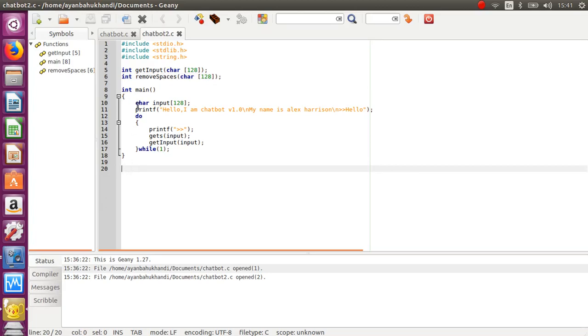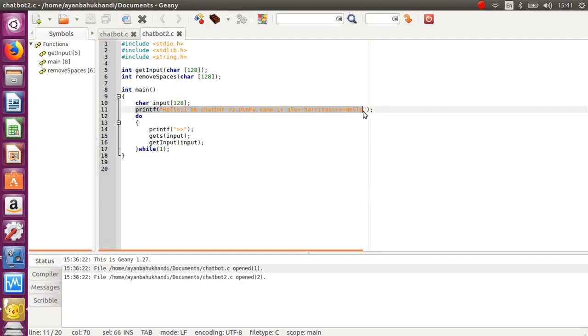Now we'll write the get input function. And here's the main. It is a character input, and it writes hello, I'm chatbot, my name is Alex Harrison, hello. And here is a do while loop. It prints this to indicate that the user has to input.